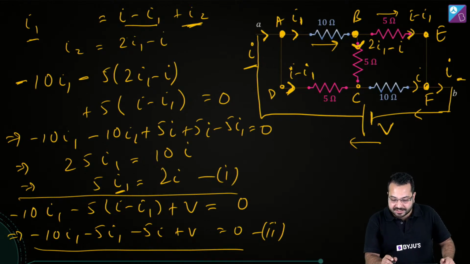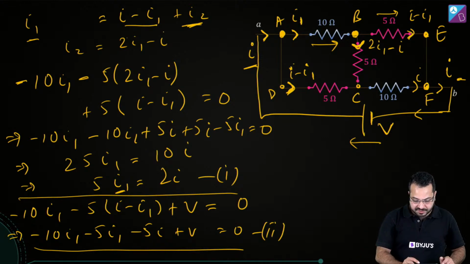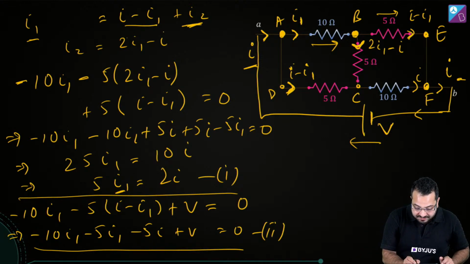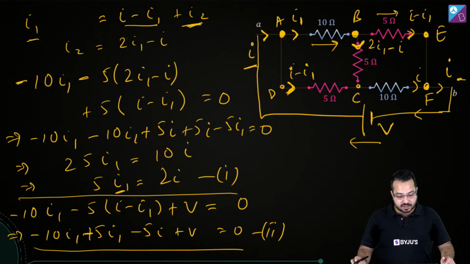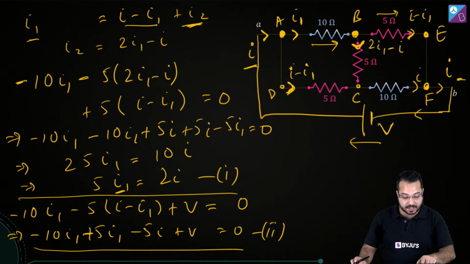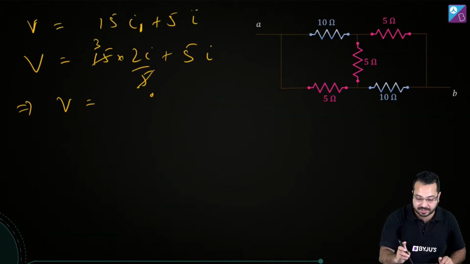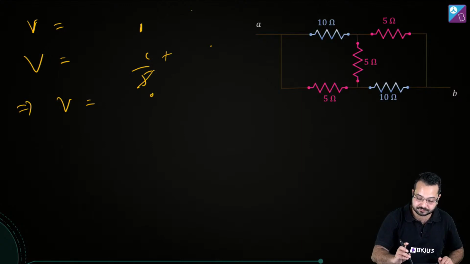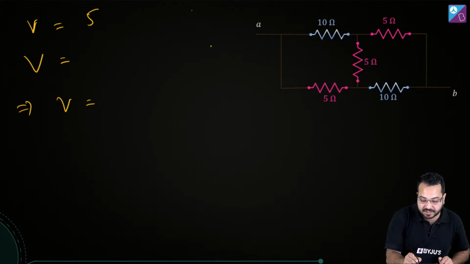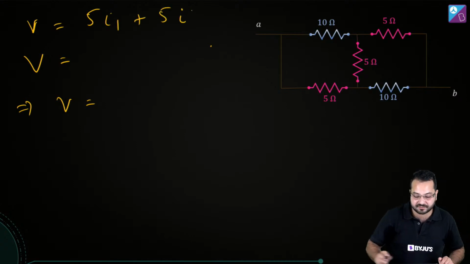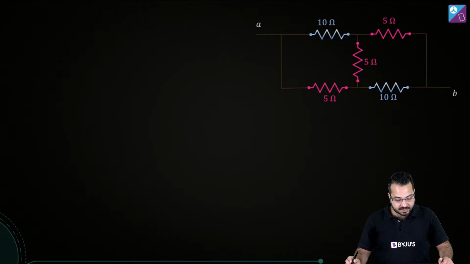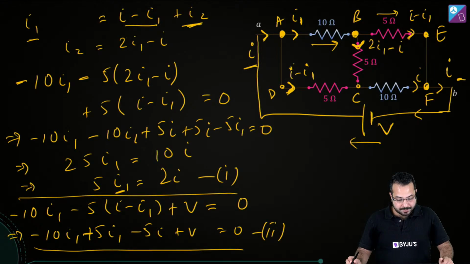So this is minus 10I1, and then we have minus 5 into I minus I1, and then we have come over here, and then we have plus V. So we have minus 10I1 minus, oh, so this should be plus 5I1. I am so sorry about this calculation error; we should never make it. So this becomes 5I1 plus 5I. Let me check that again. I hope I'm right.